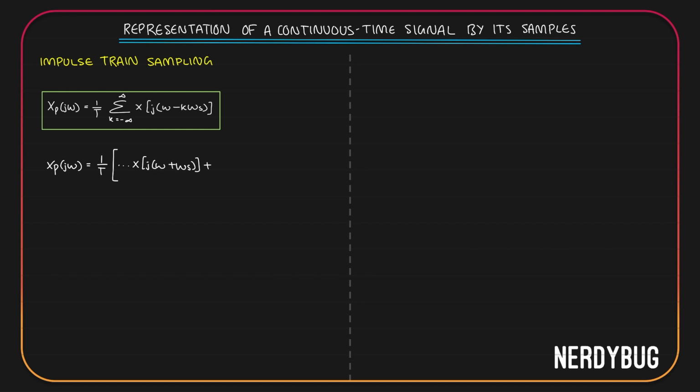Plus if k equal to 0, x of j omega. Plus if k equal to 1, x of j into omega minus omega s, plus infinite terms more.